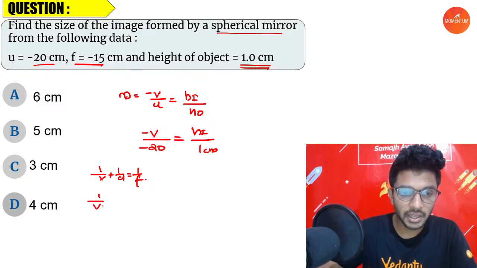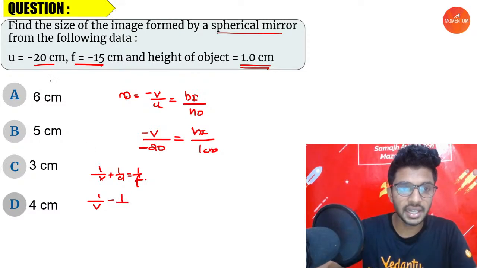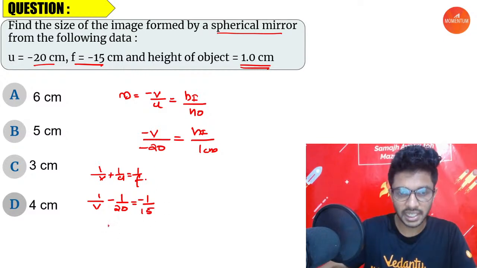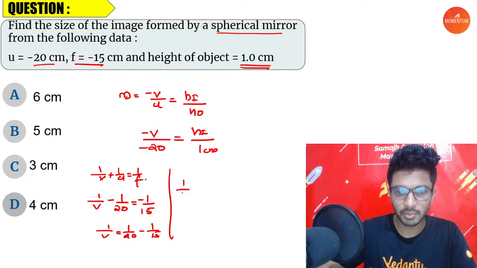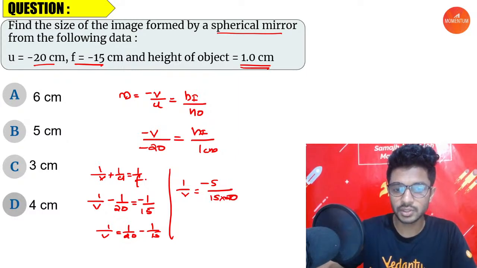So 1 by v, u is already given with a negative sign, minus 20, so I'm putting a negative sign, is equal to minus f, which is minus 15. Rearranging, 1 by v is equal to 1 by 20 if it goes to the right, minus 1 by 15. How much is this going to be? 1 by v is equal to 15 minus 20, that is minus 5 by 15 into 20. 5 goes in 15, 3 times, 3 into 20, 60.